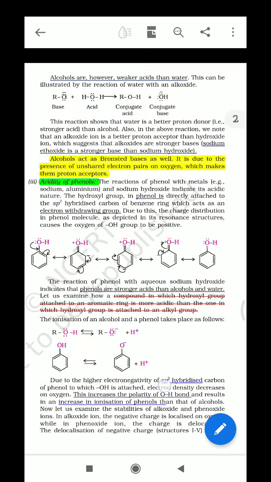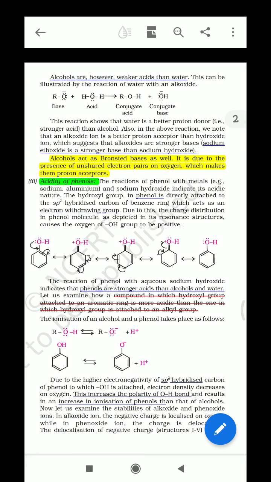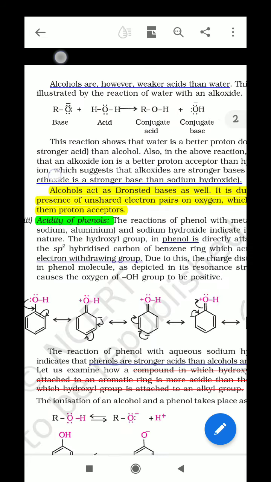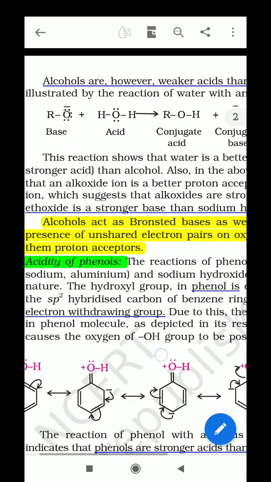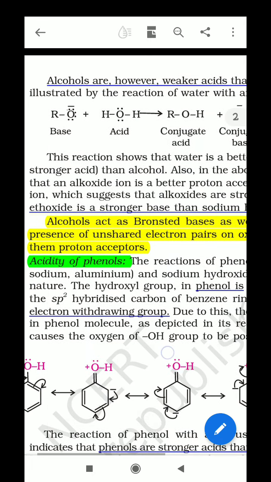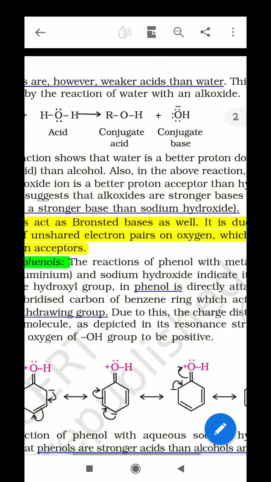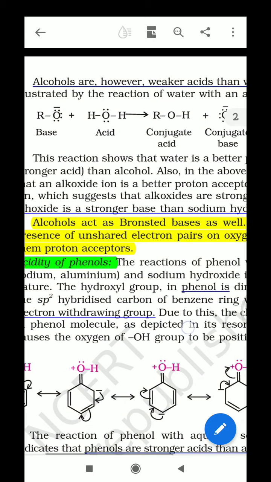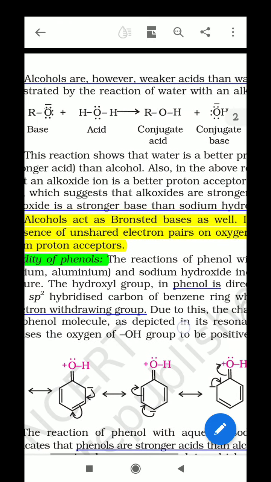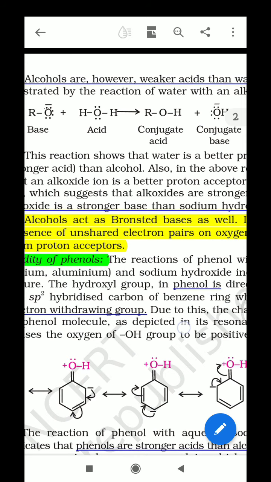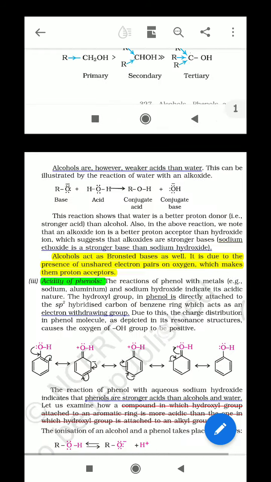So now move to the next text. This can be illustrated by the reaction of water with an alkoxide, and this one is the reaction. It shows that on one side RO minus and on the other side OH minus, and the equilibrium of the reaction shifts towards the alcohol and OH minus, because RO minus is less stable.